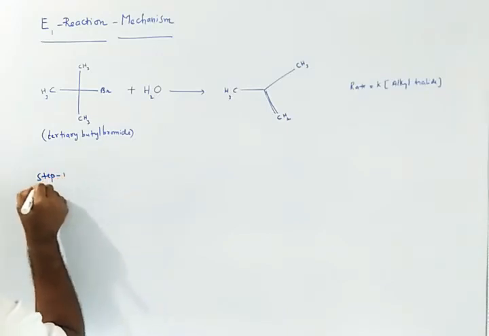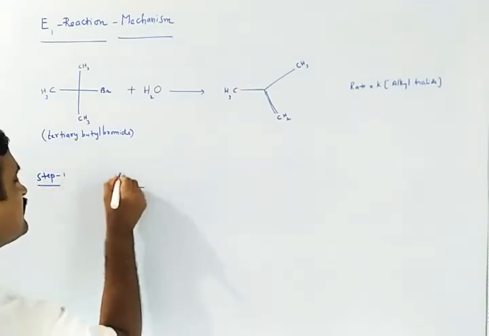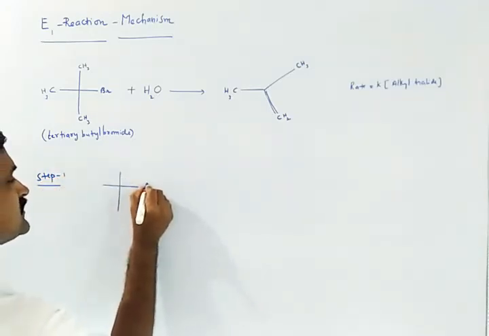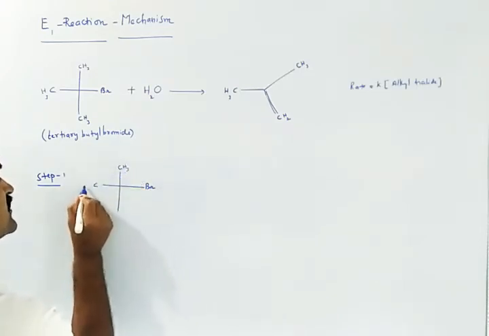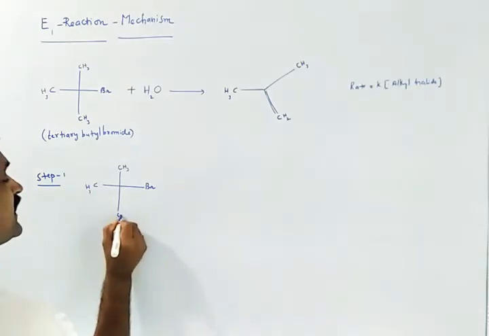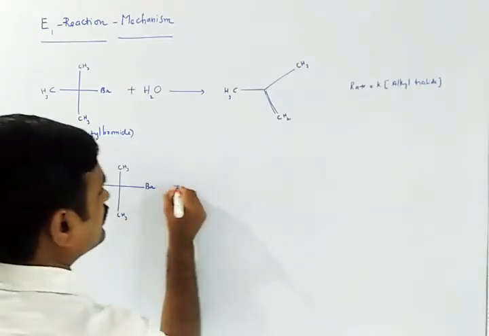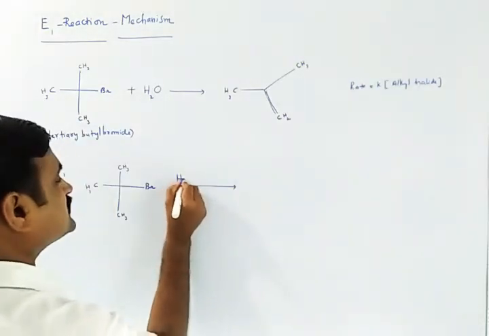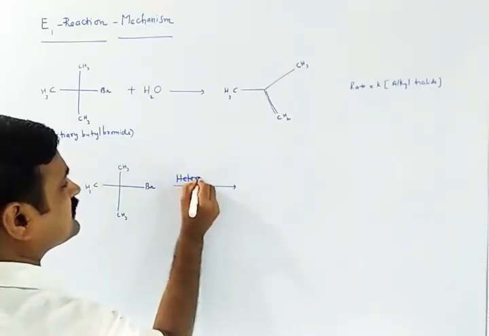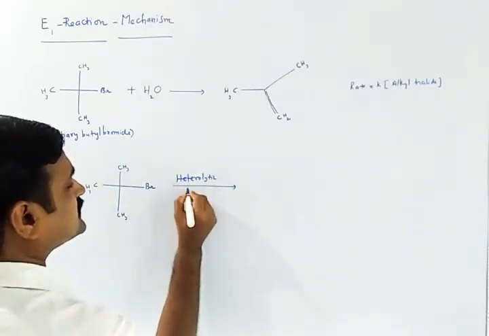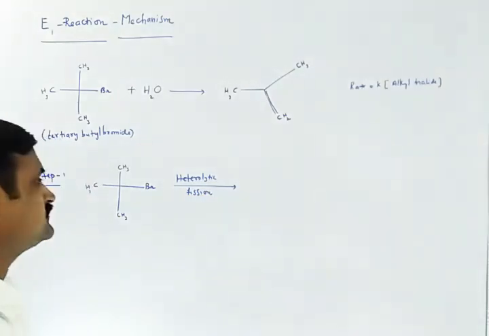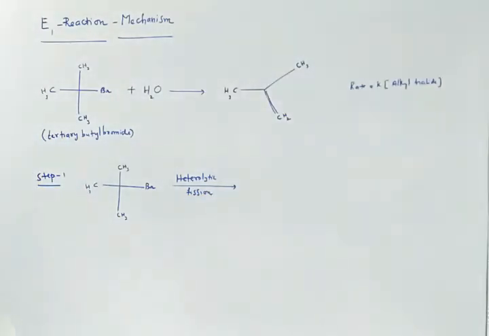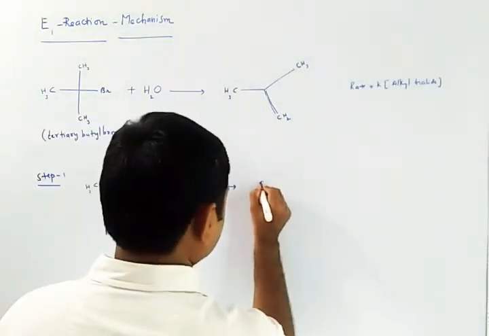Let's see. Alkyl halide is there, whatever we have taken. That alkyl halide dissociates in the first step heterolytically. That means this is nothing but heterolytic fission or cleavage. Then we will get a carbocation.